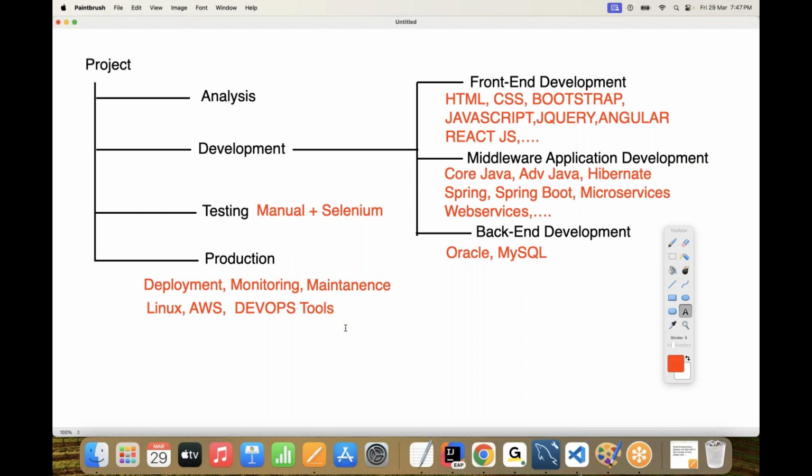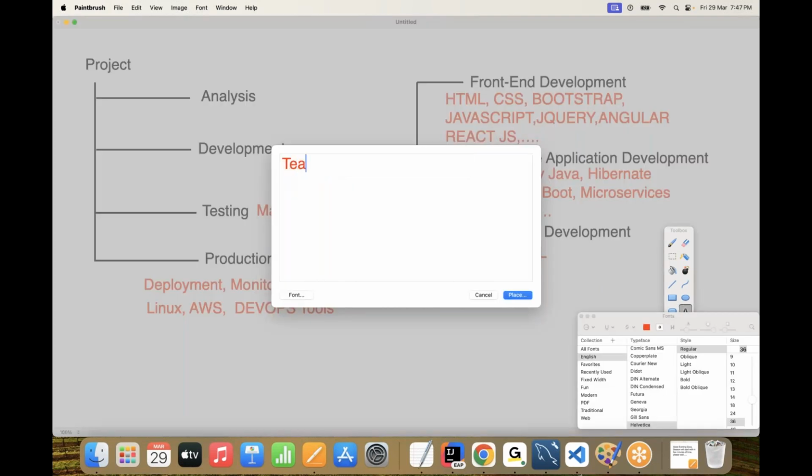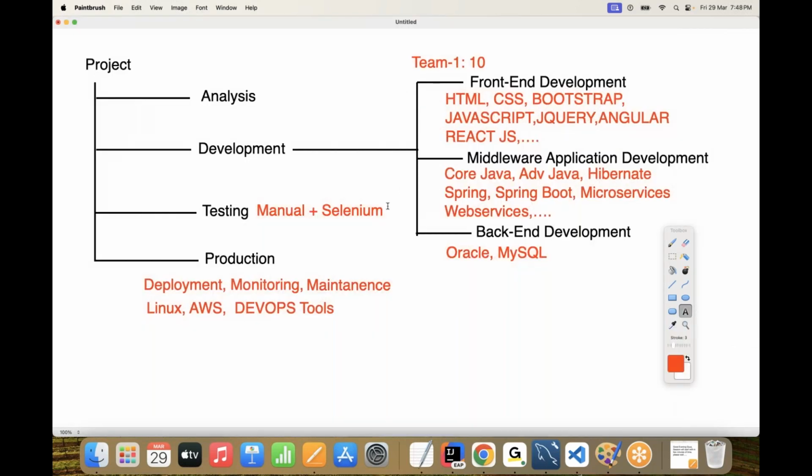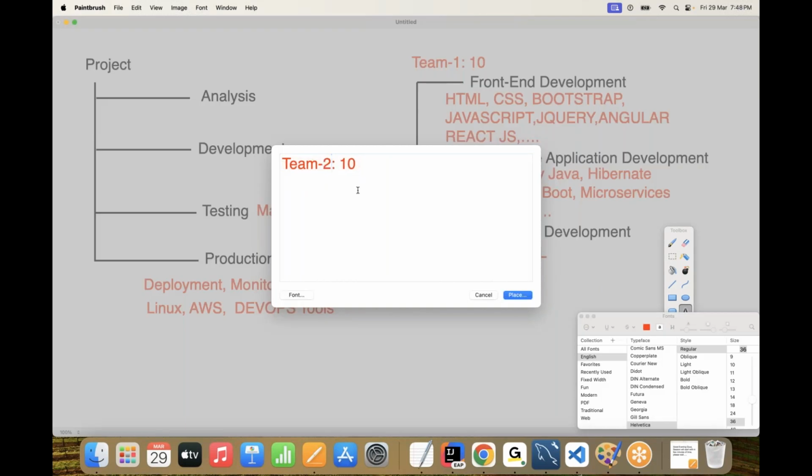One more point I'm telling you. Try to observe carefully. If we take 10 years back, how was development going on inside the companies? For front-end development, team 1, a separate team, nearly 10 members work. For middleware application development, team 2, depending on the volume of the application, modules wise, almost 3 to 4 teams are working.